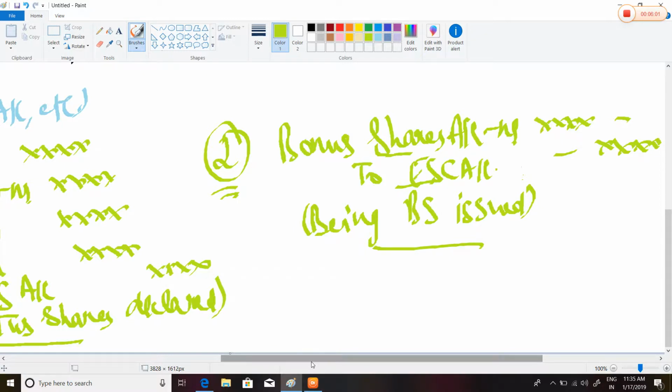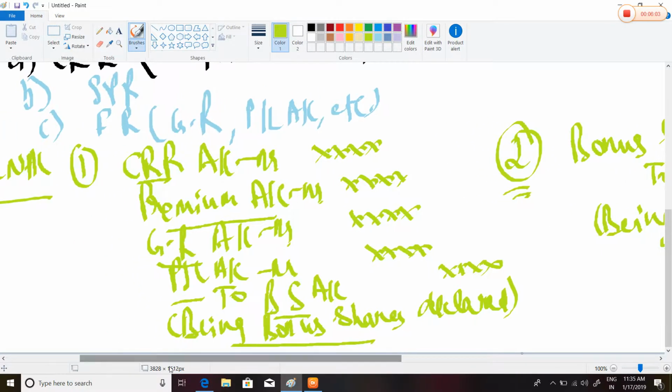Second thing, the order: CRR, premium, general reserve, and then profit and loss. In this way we have to issue bonus shares. We cannot change the positioning. We cannot put profit and loss account first, then premium, then general reserve, then CRR.